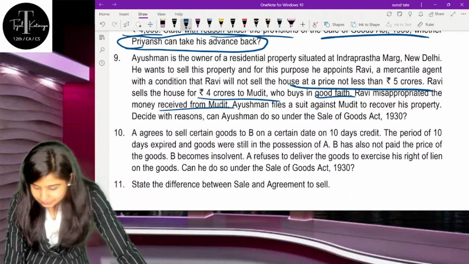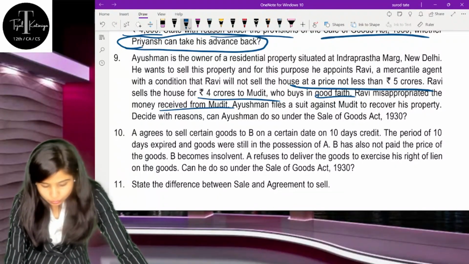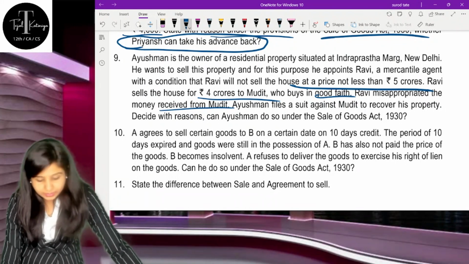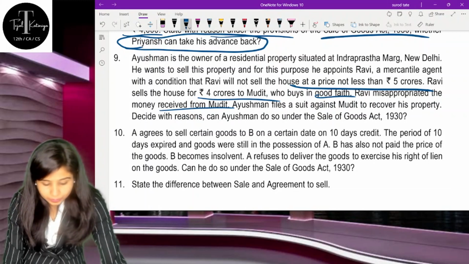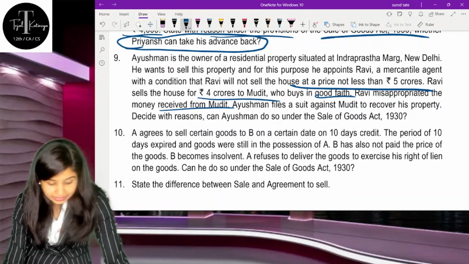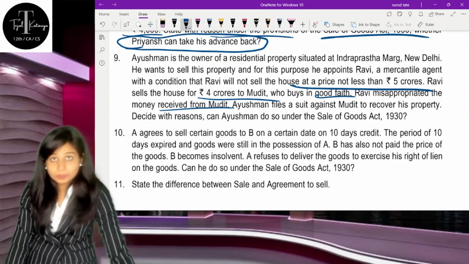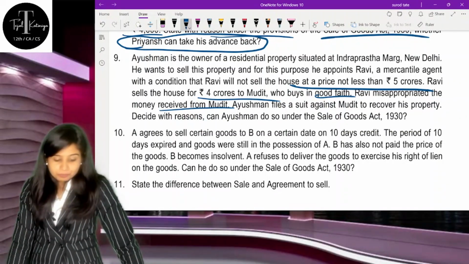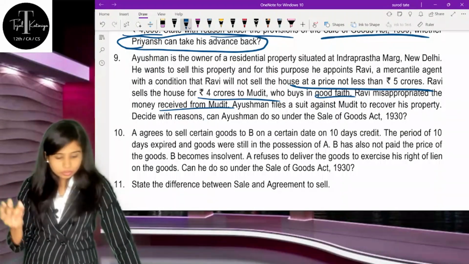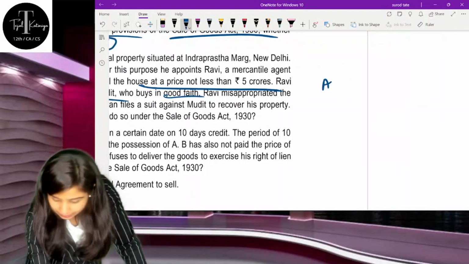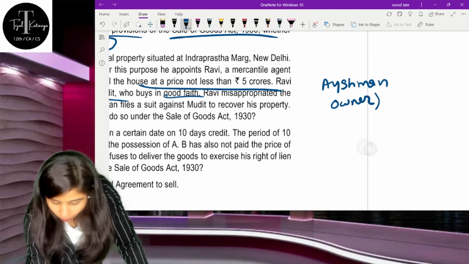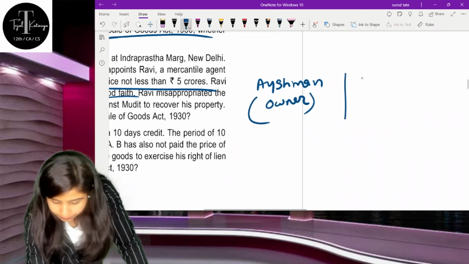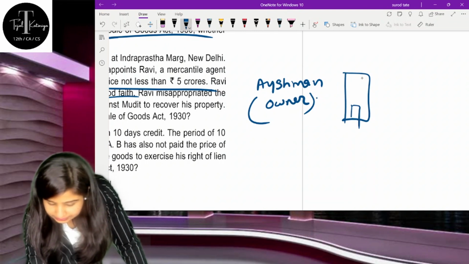So now understand, there is one person who is Ayushman. He is having that property. He wants to sell this property, and he is saying to Mr. Ravi that you should not sell this property below 5 crore. But Ravi sold this to Mr. Mudit. So there are 3 persons. One is Ayushman, who is the owner of the property, correct? Let's assume this is the building. He is the owner, and this building he is selling.